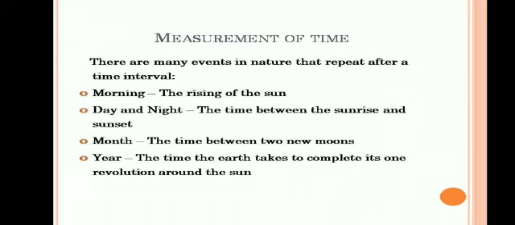So, the time from one sunrise to the next sunrise was called a day. The time from one full moon to the next full moon was called a month. The time the earth takes to complete its one revolution around the sun, that is a year. The important time measuring devices used in ancient times were sundial, sand clock and water clock.